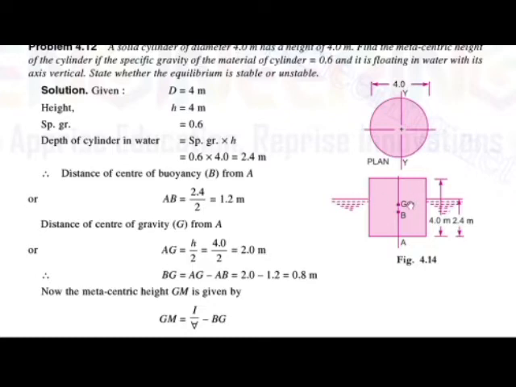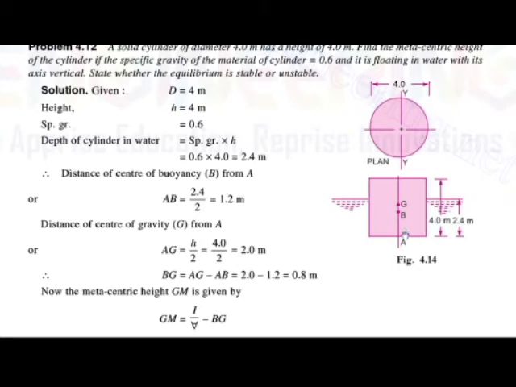G means the center of gravity, and B means the center of buoyancy. So we have to find the distance AG, AB, and also BG. First, AB is equal to what?